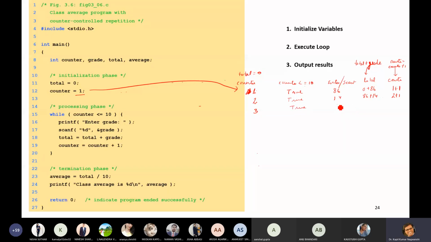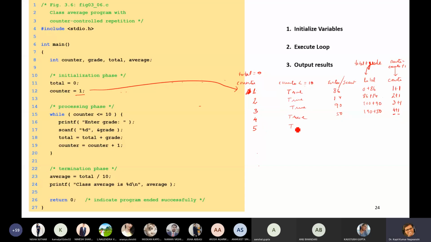Then suppose I am writing 90. Now what is the score? 100 plus 90. And then this is 3 plus 1, fourth, now it is 4. Counter is 4, and 4 is less than 10. Yes. We enter one more mark, that is 50. Now this is 190 plus 50. And this will be 4 plus 1, the previous value of counter plus 1. This gives you 5.